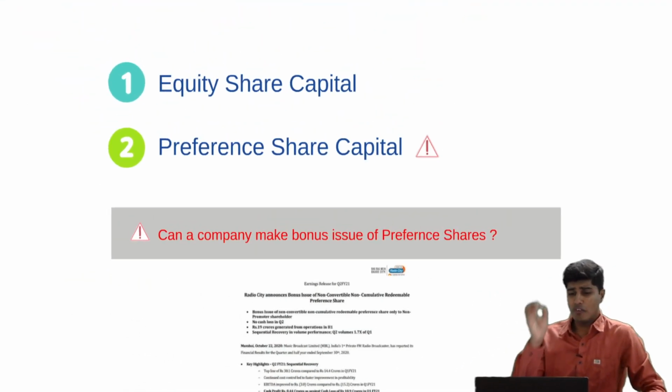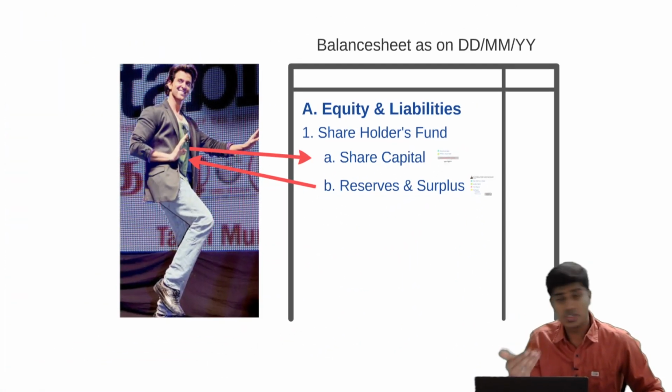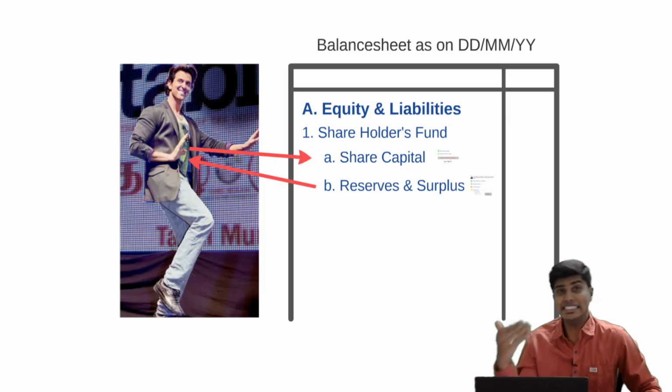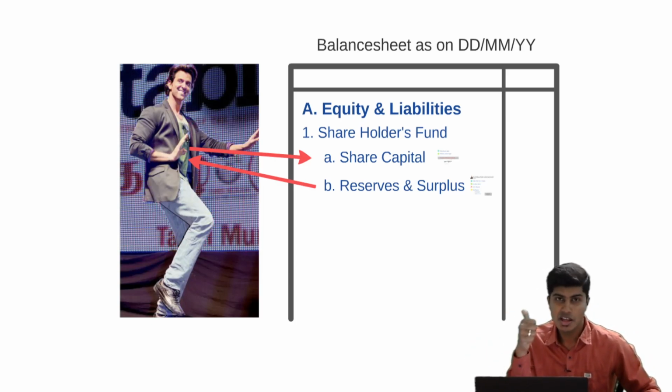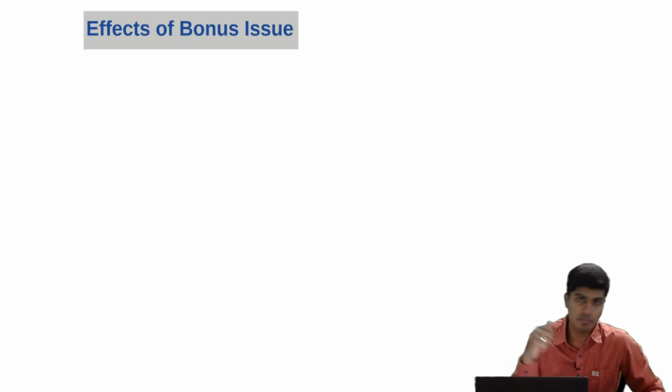Going forward, now we know that the reserves can be capitalized, which reserves can be used and in what order, and whether there is a possibility of issuing preference shares as bonus. Once we've understood this, there are certain preconditions, certain impacts, certain effects of bonus issue that we need to look at. Whenever we make a bonus issue, what is the effect of this bonus issue?